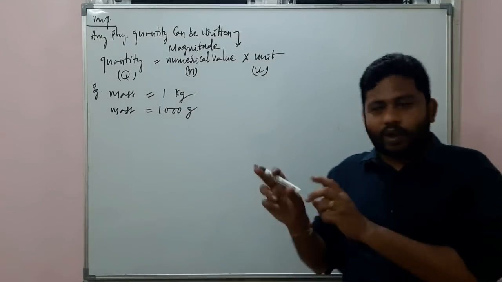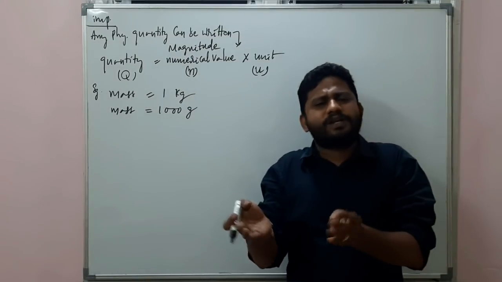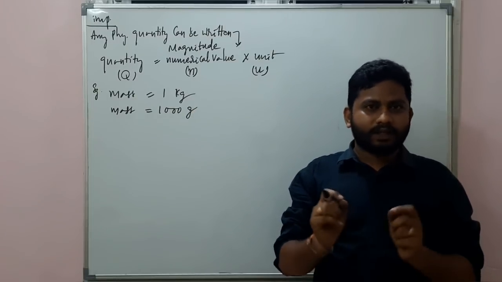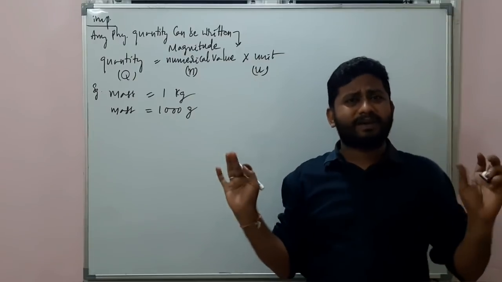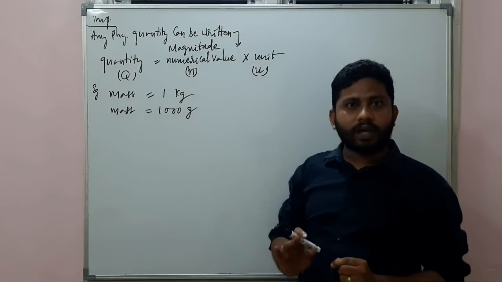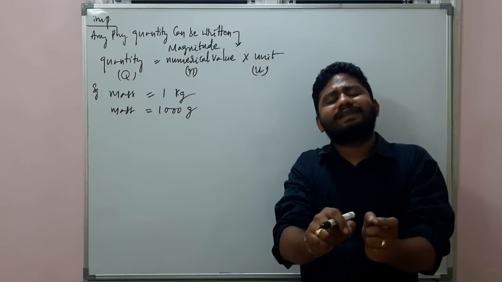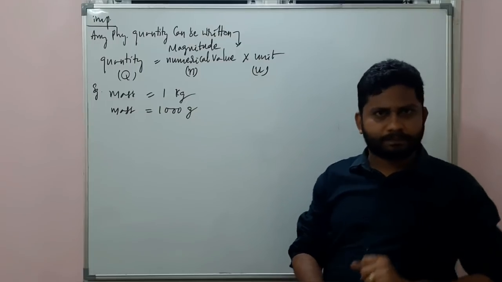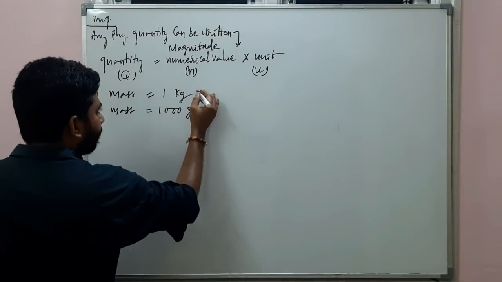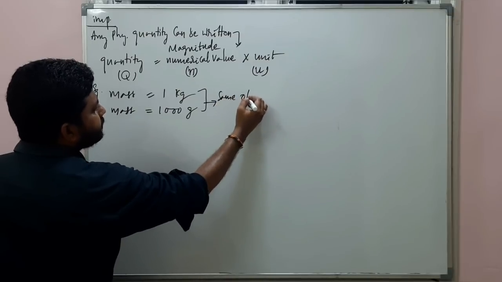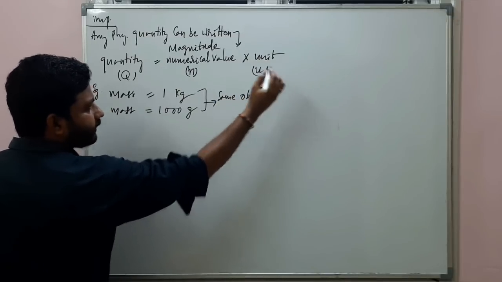Mass of an object is 1 kilogram, and the same mass I can write as 1000 grams, right? Mass of the same body I am measuring. I have a wooden block, its mass is 1 kilogram. The same wooden block mass in terms of grams I wrote, it will be 1000 grams. Both are for the same object. No confusions, right?